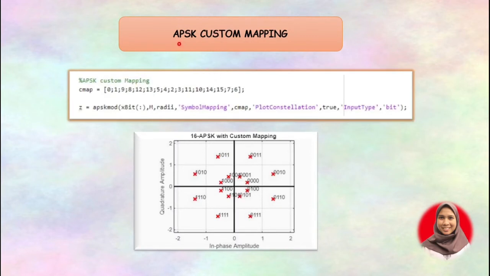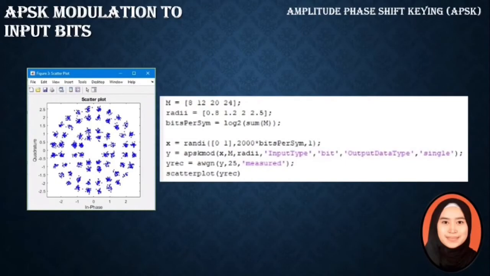And then we do APSK custom mapping. So firstly, we create a custom symbol mapping vector here. This custom mapping happens to be another gray mapping. And then we apply apskmod with the custom symbol mapping. Then we plot the constellation. Bit input is used to highlight that the custom mapping defines a different gray symbol mapping. Next is APSK modulation to input bits.